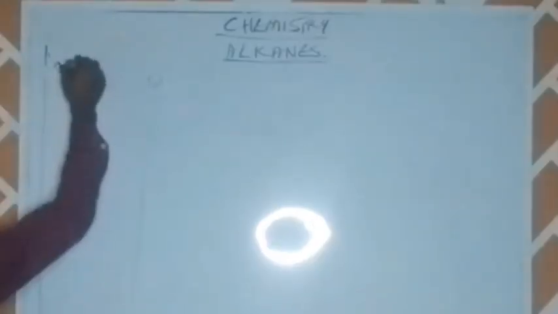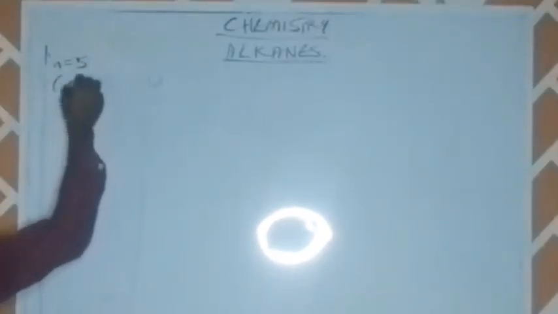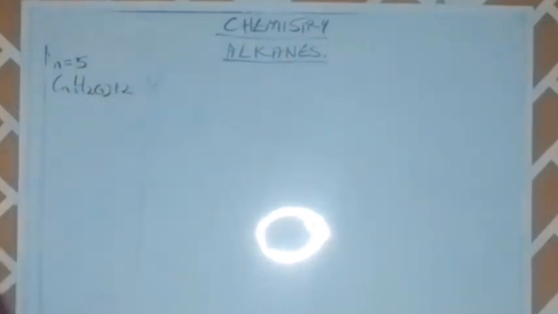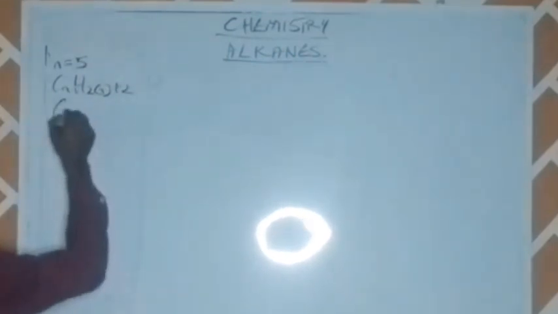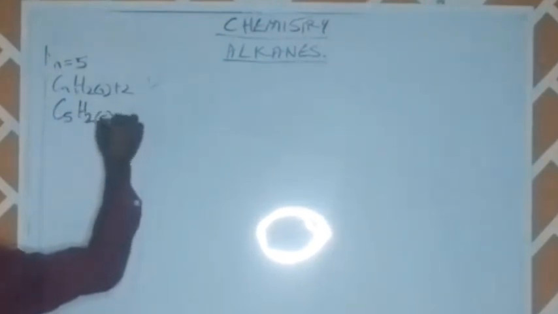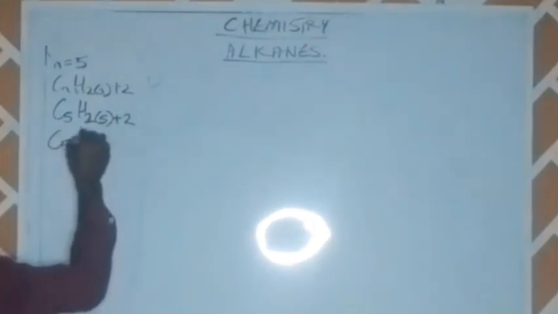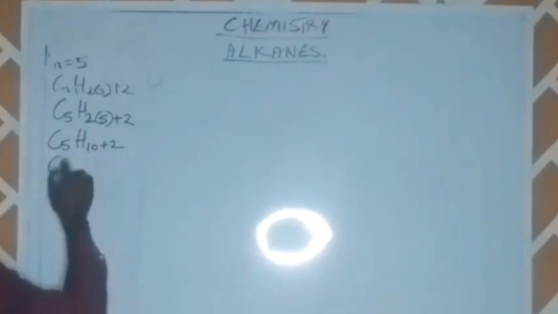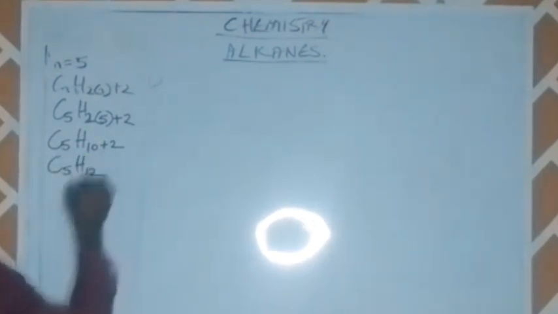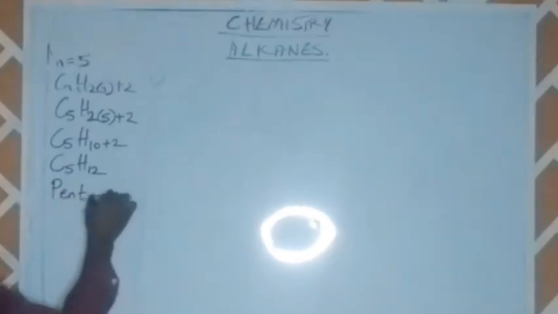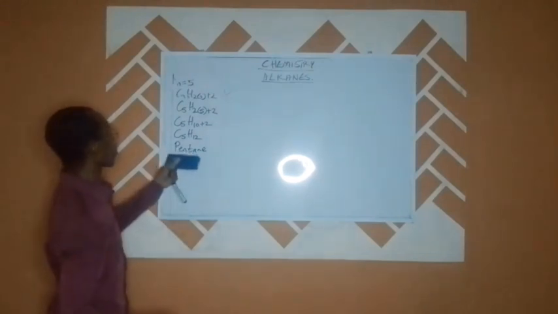Our n is 5. So we have CnH2n plus 2. And that tells us that we have C5H2 into bracket 5 plus 2. So that gives us C5H10 plus 2, and that gives us C5H12. So we can draw this particular thing here, which is called pentane. The straight chain hydrocarbon is called pentane.